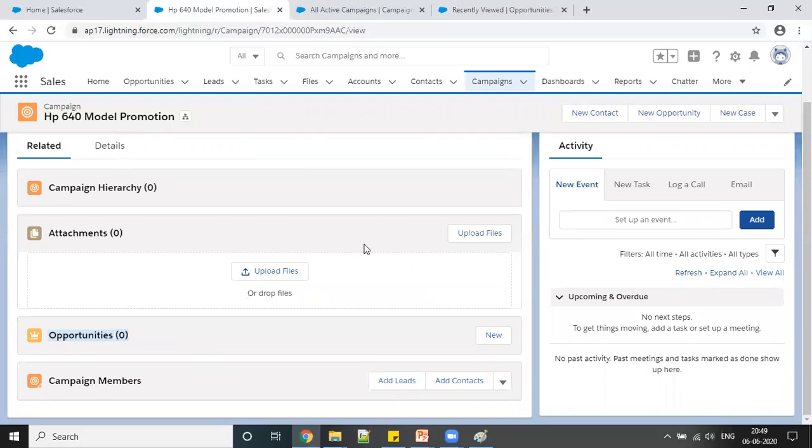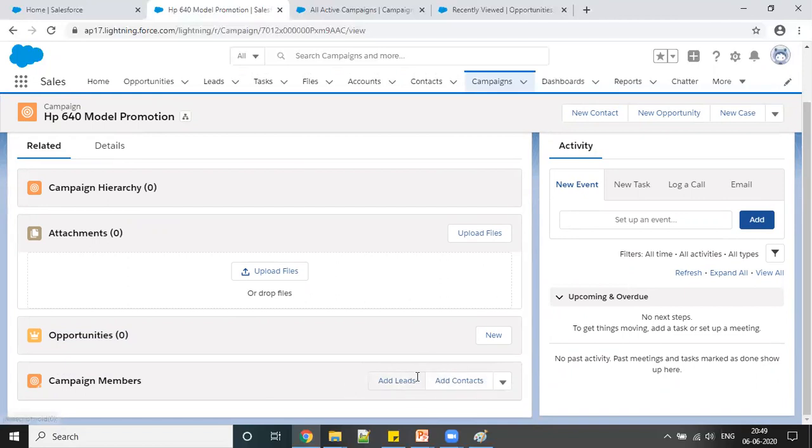So for now, on this campaign, I'm going to add a campaign member. A campaign member is basically who is going to attend this campaign. So I have created a campaign, and on that campaign, I'm going to add members who are going to attend this. I can add from leads or from contacts, our existing leads or existing contacts.